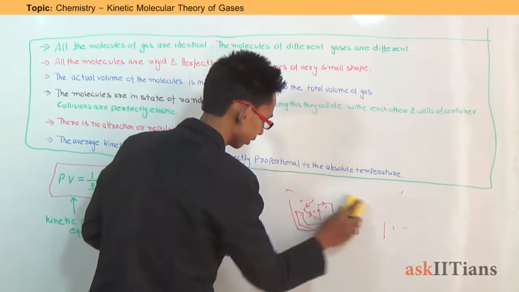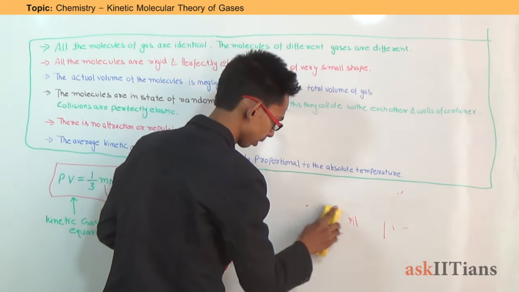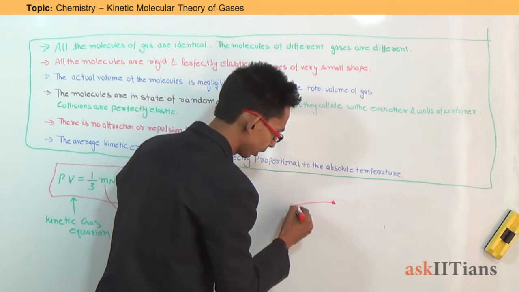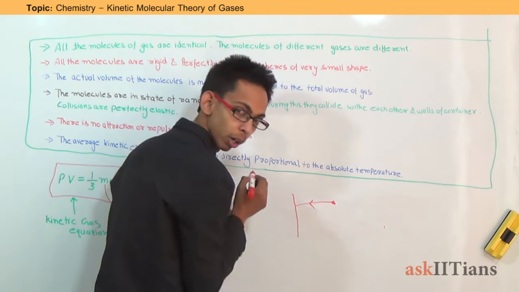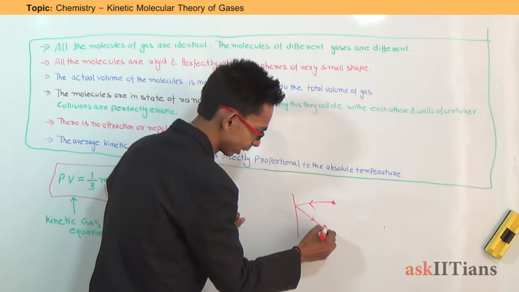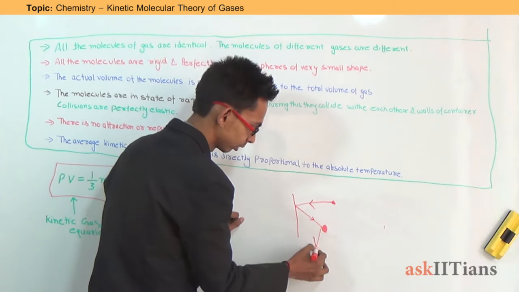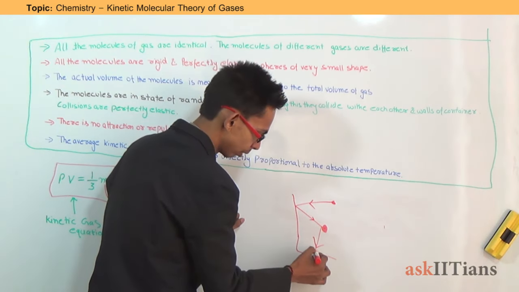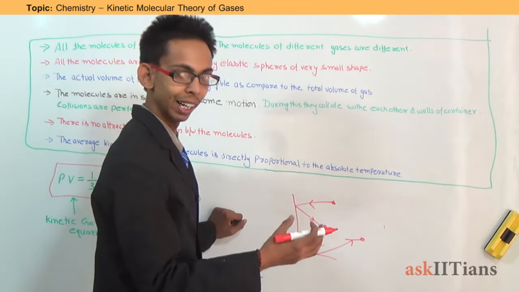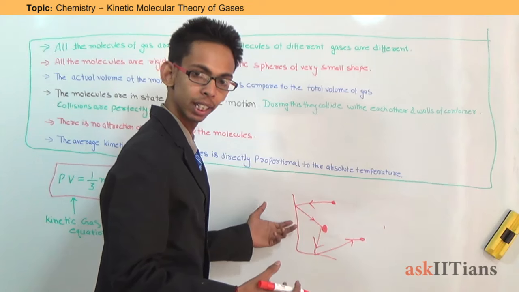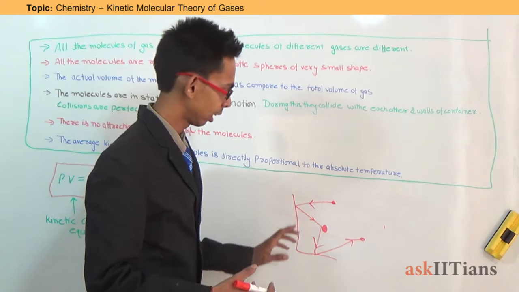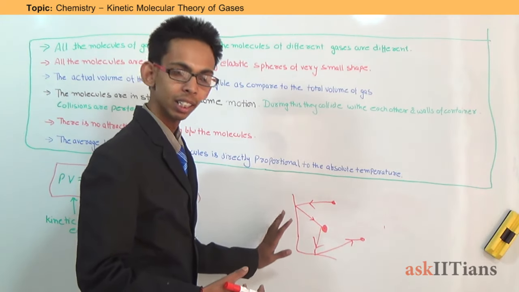Okay, let's take another example. Let's say a molecule of gas is moving in a random direction, then it collides with the wall of the container. After this, it will change its direction. It will collide with another molecule of gas, and it will again change direction. Again, it will collide with the wall of the container, and this time again it will change its direction. Every time a molecule of gas collides with either the wall of the container or with another molecule of gas, it changes its direction. And also, these collisions are perfectly elastic.